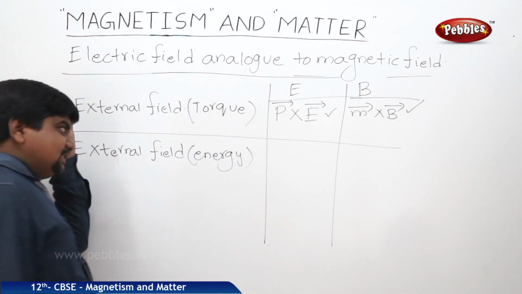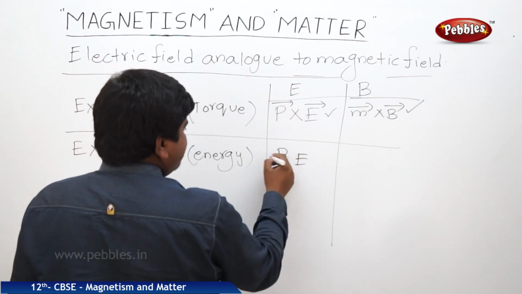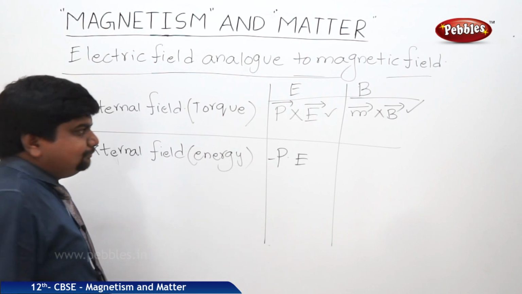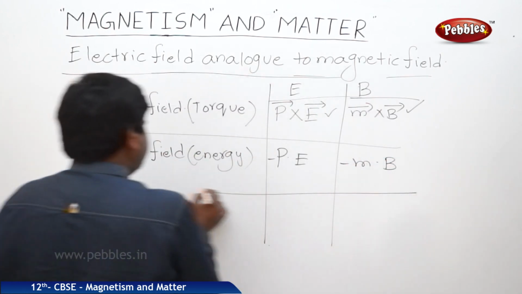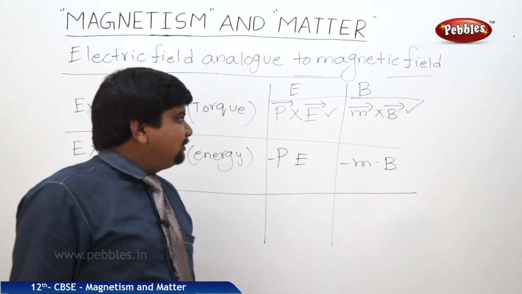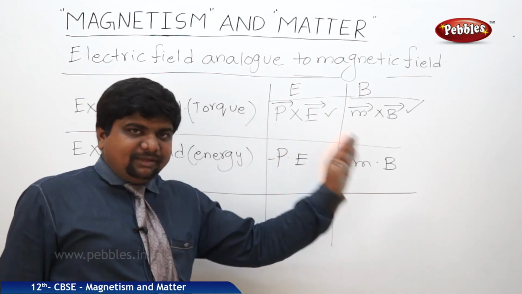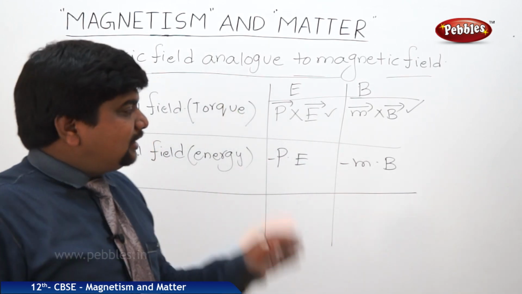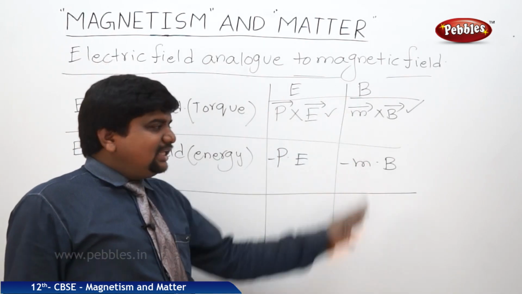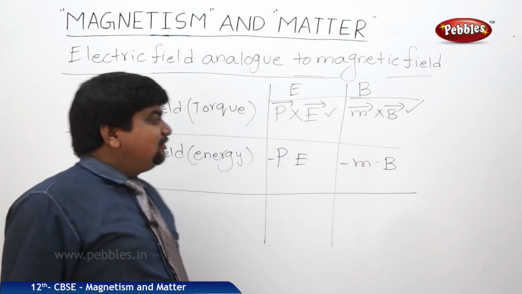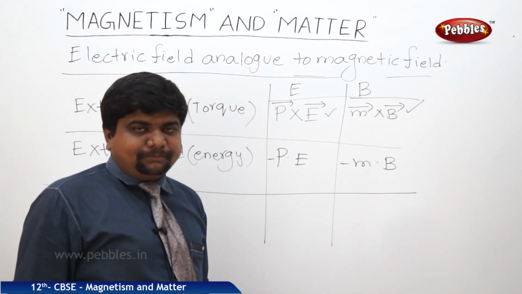So in this case, what we can understand, energy here is P dot E minus P E cos theta. Here it is minus M dot B. So like this, in place of P replaced by M in magnetic field, in place of E replaced by B, in place of 1 by 4 pi epsilon naught, it is replaced by mu naught by 4 pi. So like this, we can see the analogy compared to the electric field and magnetic fields.